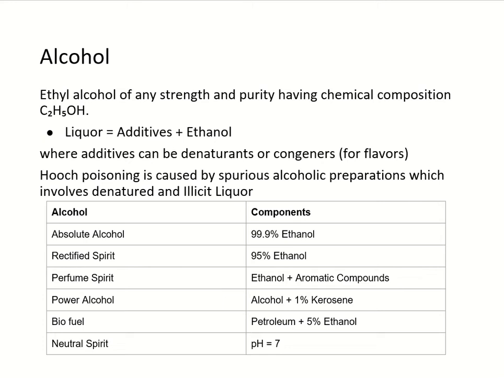And illicit liquor. So there are a variety of alcohol, ethanol preparations. The absolute alcohol contains 99.9% ethanol. Rectified spirit contains 95% ethanol. Perfume spirit contains ethanol with aromatic compounds. Power alcohol is alcohol or ethanol plus 1% kerosene. Biofuel is petroleum plus 5% ethanol. And neutral spirit, as its name suggests, its pH would be 7.